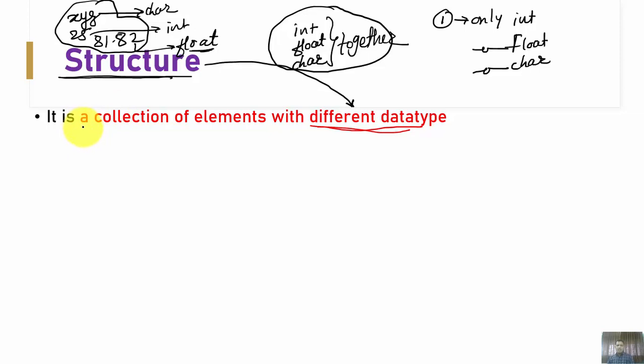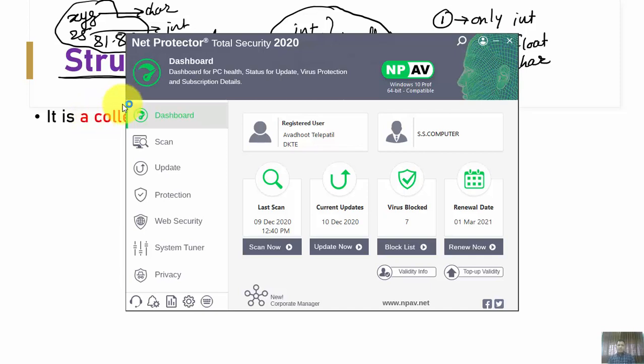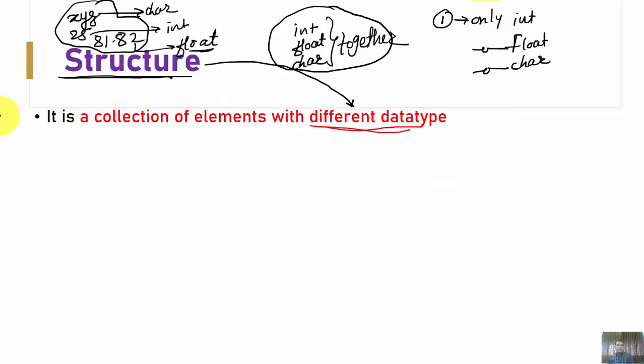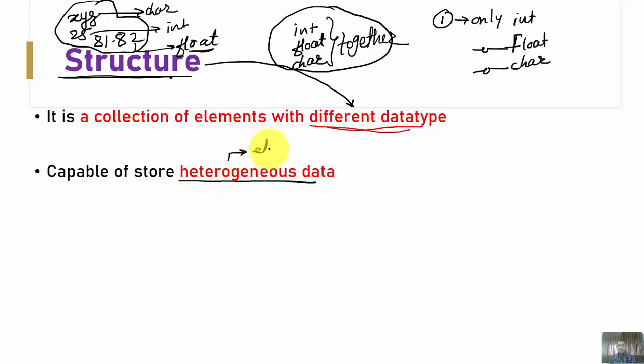So what is a structure? The structure is basically a collection of elements with different data types. So it is capable of storing heterogeneous data, meaning data elements having different data types. An array is capable of storing only homogeneous data, meaning all the elements possess the same data type.